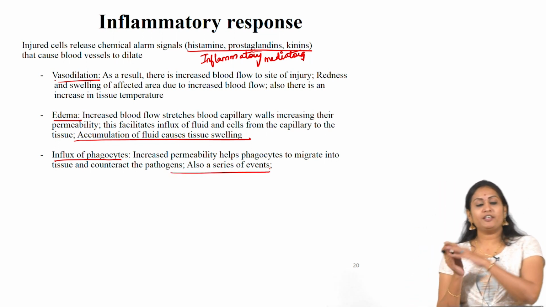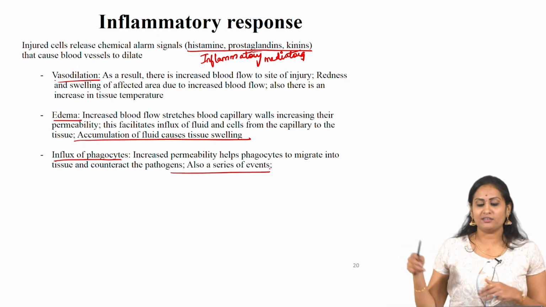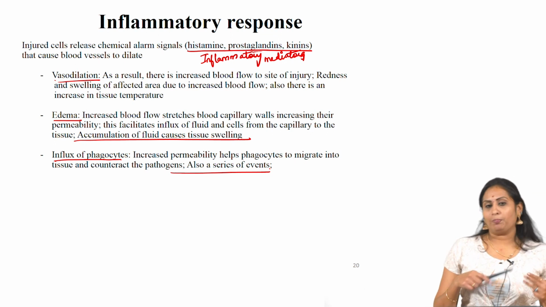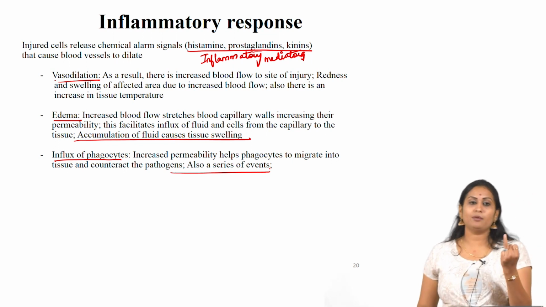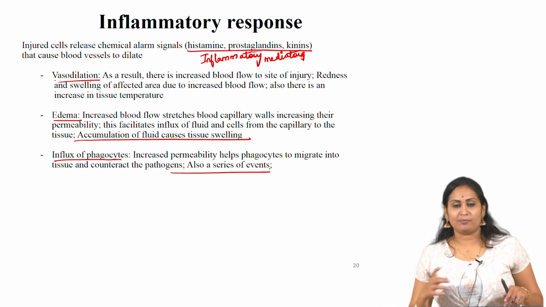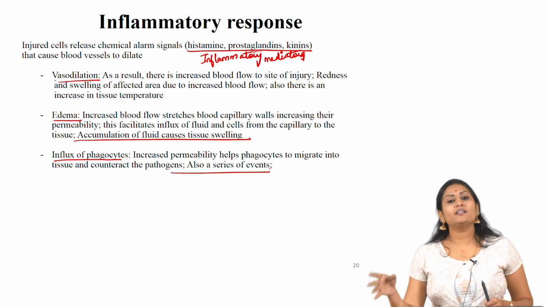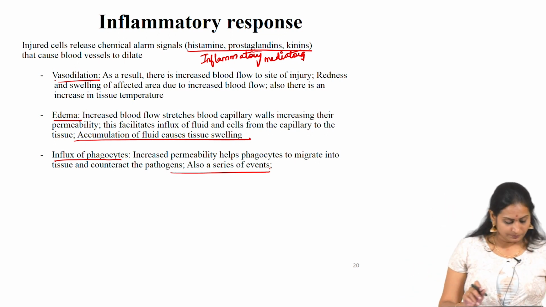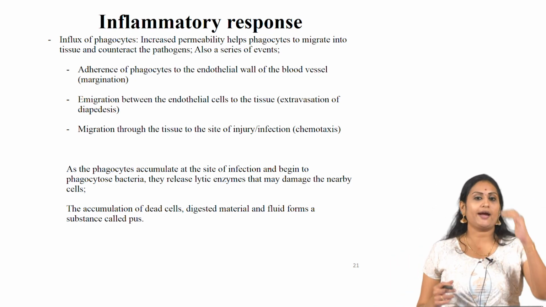So, once the site gets injured, it immediately starts secreting inflammatory mediators such as histamines, kinins or prostaglandins, and three major events occur in the inflammatory response: vasodilation, edema and influx of phagocytes. Vasodilation is the increased blood flow to the site, and thereby redness, swelling or an increase in tissue temperature will happen. Edema is the accumulation of fluid which causes the swelling. And the third is the influx of phagocytes. They are inviting the phagocytes to come and act against the pathogen.